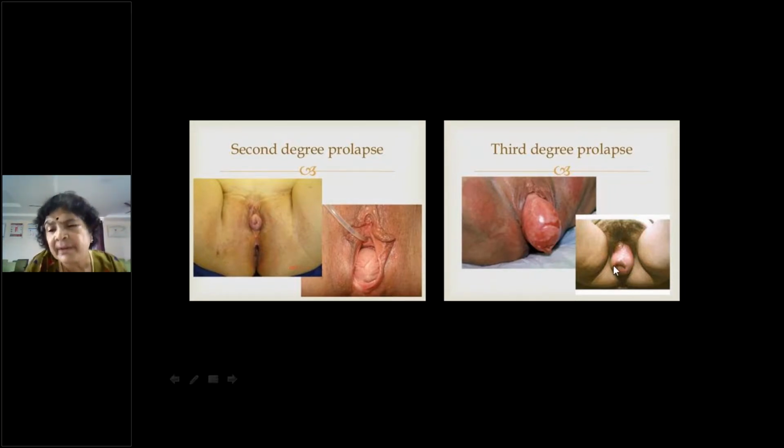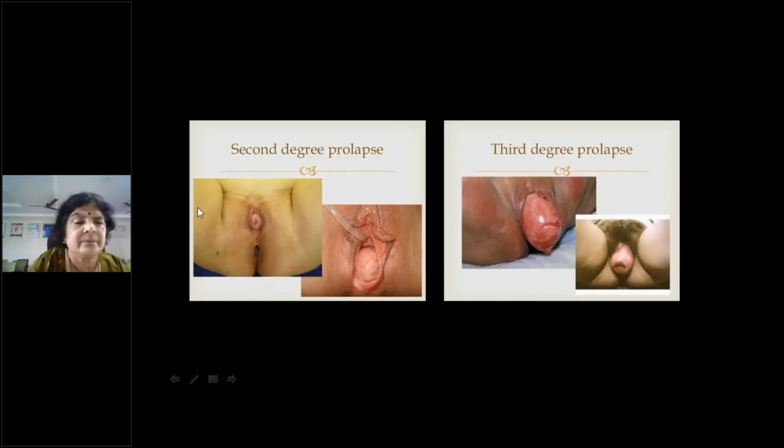By the presence of the external os. Can you see this external os? Here also you can see the external os. Yes, all of you? You can see an opening. Yes, this is the opening, the external os. This is the anterior lip of the cervix, this is the posterior lip of the cervix.